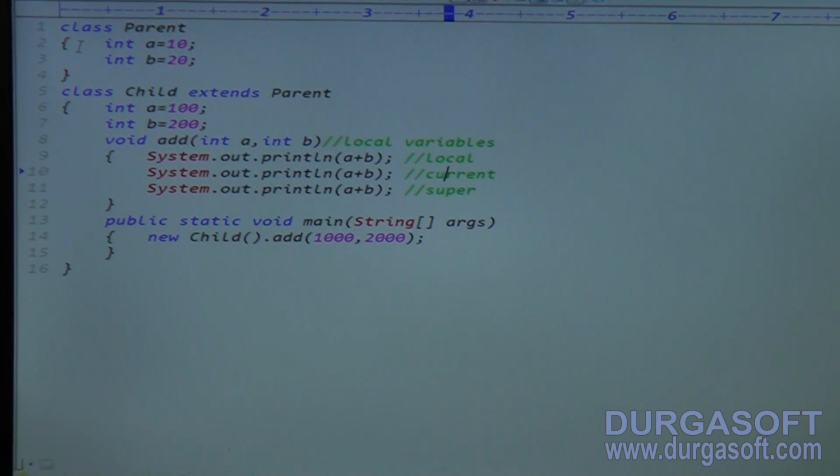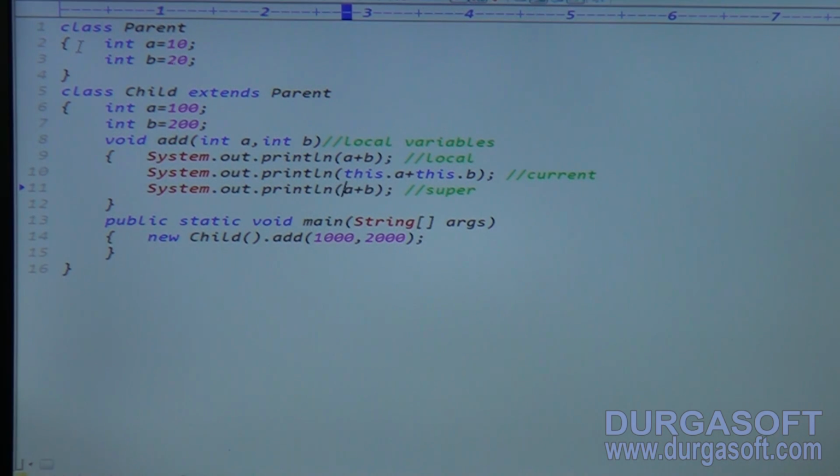In this scenario, these are local variables, no problem. But I would like to represent the current class variables. To represent the current class variables, use the this keyword: this dot a and this dot b. And in this scenario, I would like to represent this a plus b as the super class variables. Ratan, how to represent super class variables? Super dot a and super dot b. So the point is clear.